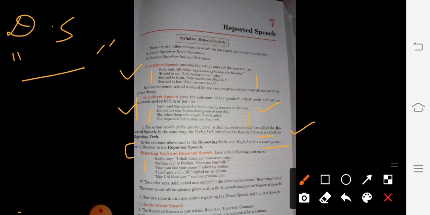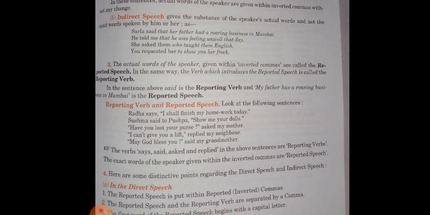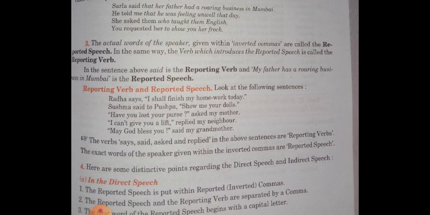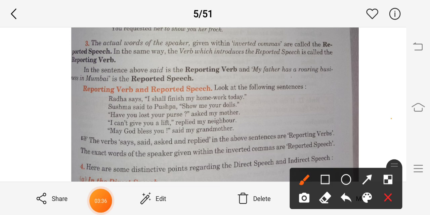Let's study reported speech and reporting verb. Here you need to focus on one thing. Read this very carefully. I'm enlarging it for you. Here you can see Radha says, and I'm underlining this. Then the inverted commas are over here.